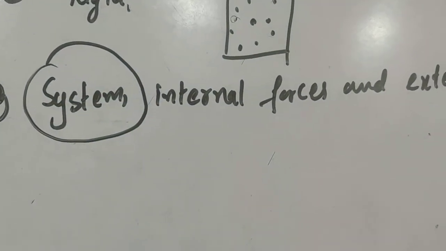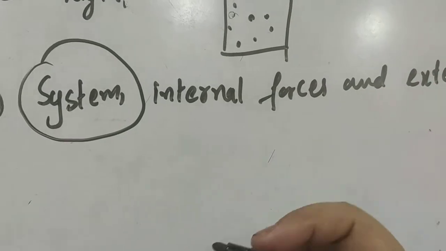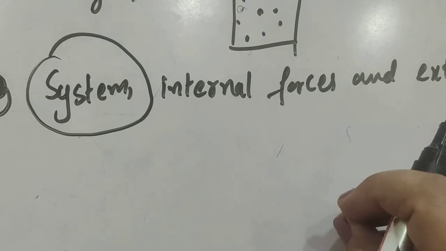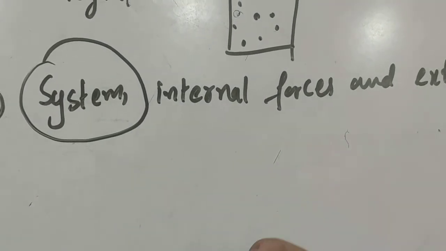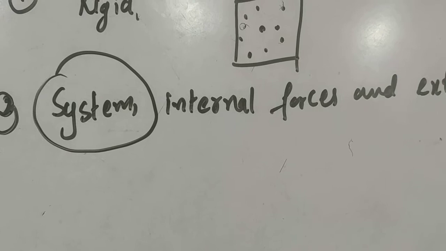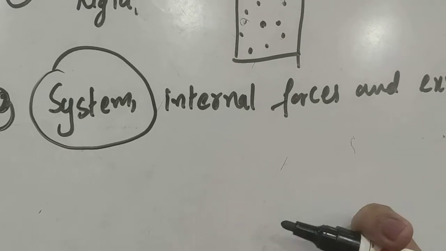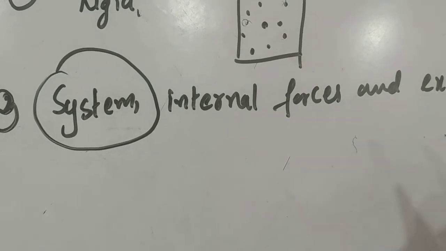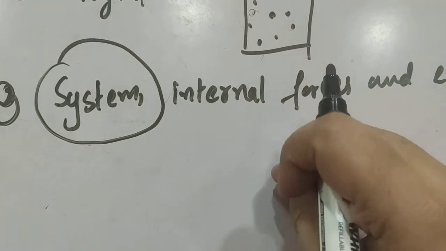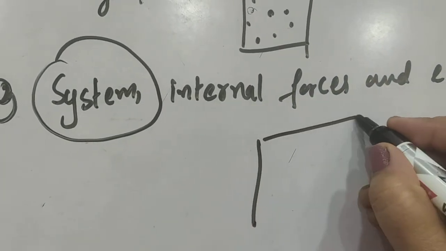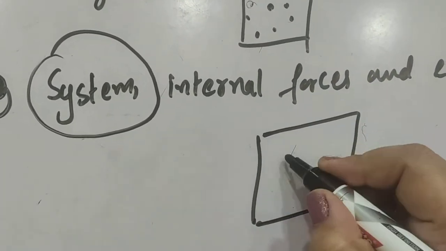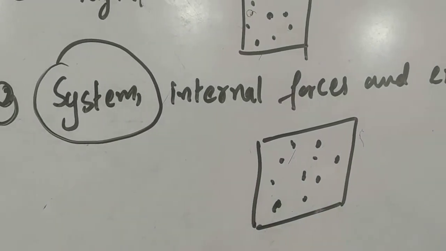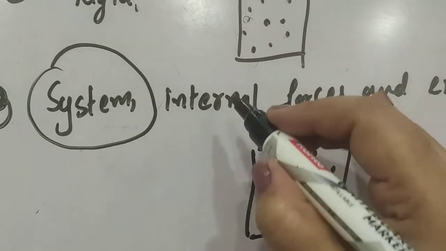System means a collection of particles. For example, when we are talking about a classroom, the classroom is a system, right? A system which works properly. We have exams, we have a result procedure, everything is there, and we can assume that the students are acting as a part of the system. So a system can be considered as a body which is made up of different particles which can perform different functions, right? Now what are internal forces?